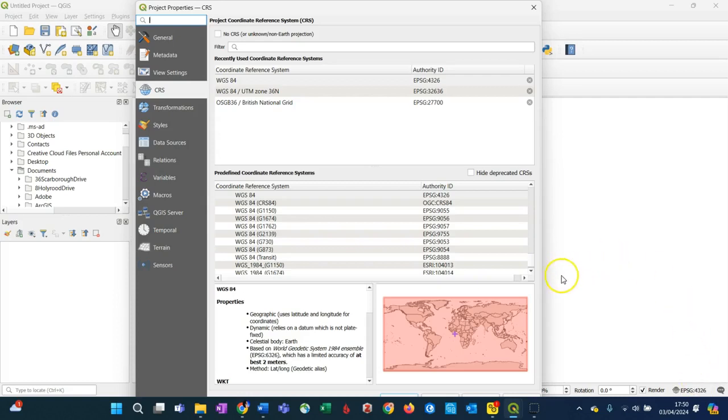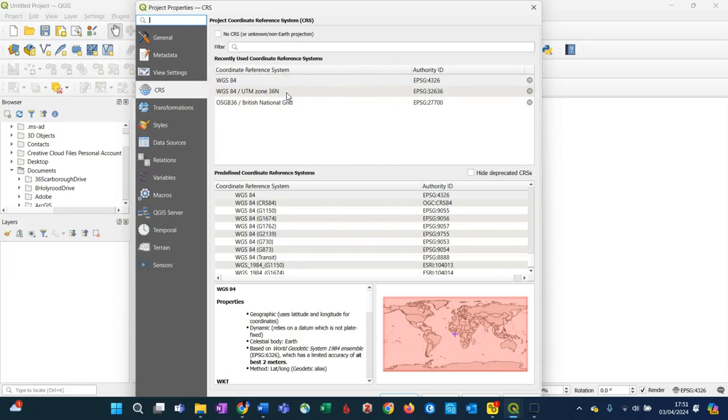So in the project coordinate reference system box, you need to choose the correct coordinate system. You can see I have 3 in my most recently used ones. Again, you won't have any here. I have EPSG 27700, which is the British grid used by the Ordnance Survey. I have the WGS 84, which is of course the default, and I have WGS 84/UTM Zone 36 North, and that's the one we're going to use.